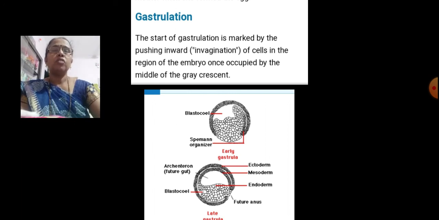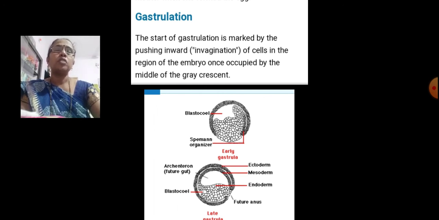In this period, we see that after the fertilization, it starts with the cleavage stage, then the blastula stage. In the cleavage stage, there is the conversion of the 2 cell stage, 4 cell stage, 8 cell stage, up to the 32 cell stage. Then after the cleavage, they form the blastula. In this blastulation, the blastocoel cavity is formed. And today we study the gastrulation.